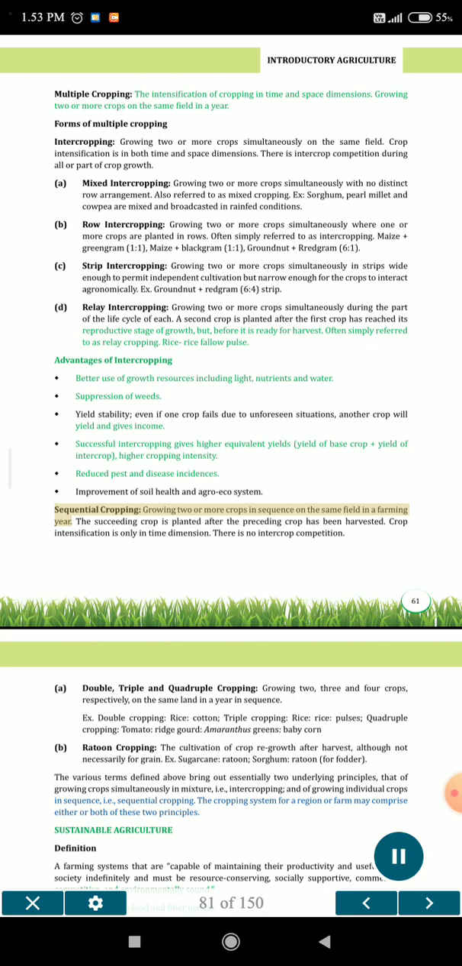Sequential cropping: growing two or more crops in sequence on the same field in a farming year. The succeeding crop is planted after the preceding crop has been harvested. Crop intensification is only in the time dimension. There is no intercrop competition.